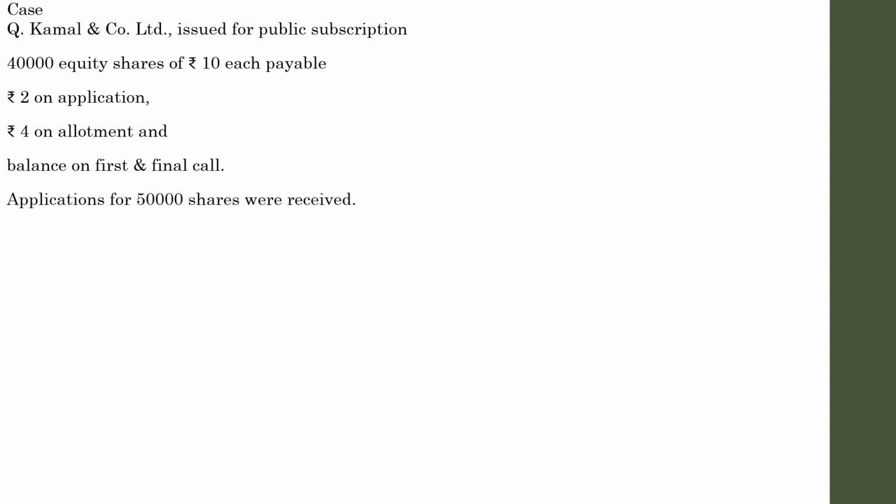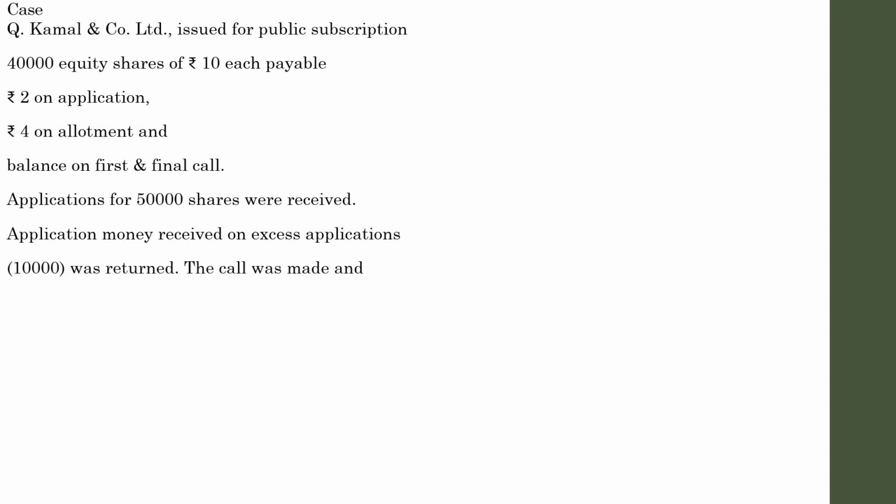let us find out. Applications for 50,000 shares were received. So how many shares were issued by the company? 40,000, but the company received applications for 50,000 shares. Application money received in excess of applicants, that is 10,000, was returned. The call was made and the amount due was received in full. So there is no default or advance payment. The only thing is there was an excess demand for the shares. Since the company is following the first alternative, they will be rejecting all the excess amount.